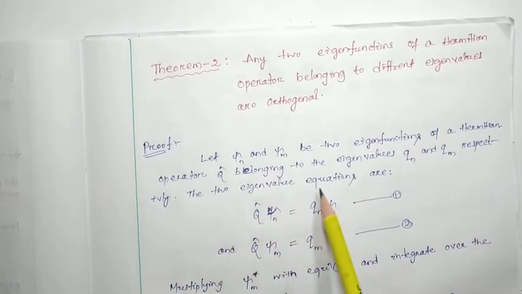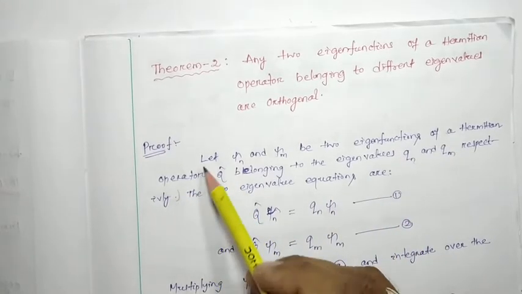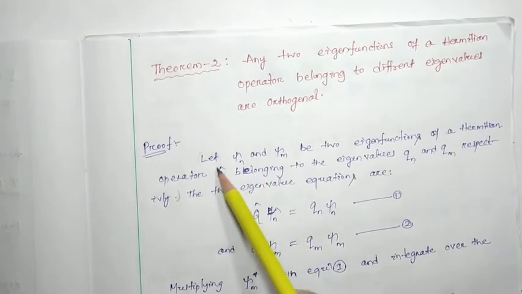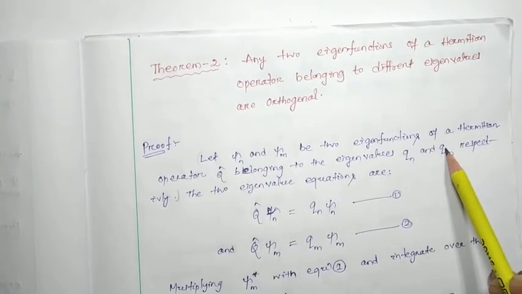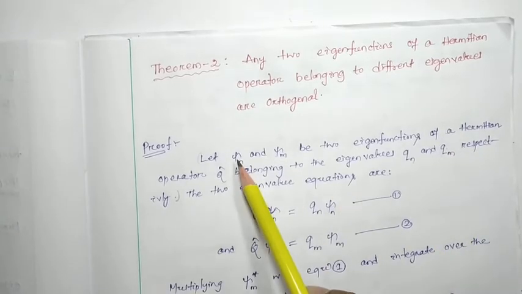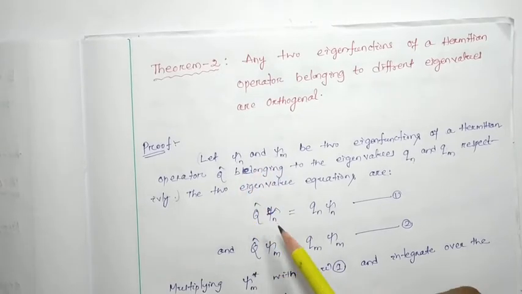The two eigenvalue equations are as follows. For this operator, these are the two eigenfunctions with different eigenvalues Qn and Qm, and psi n and psi m are orthogonal to each other.